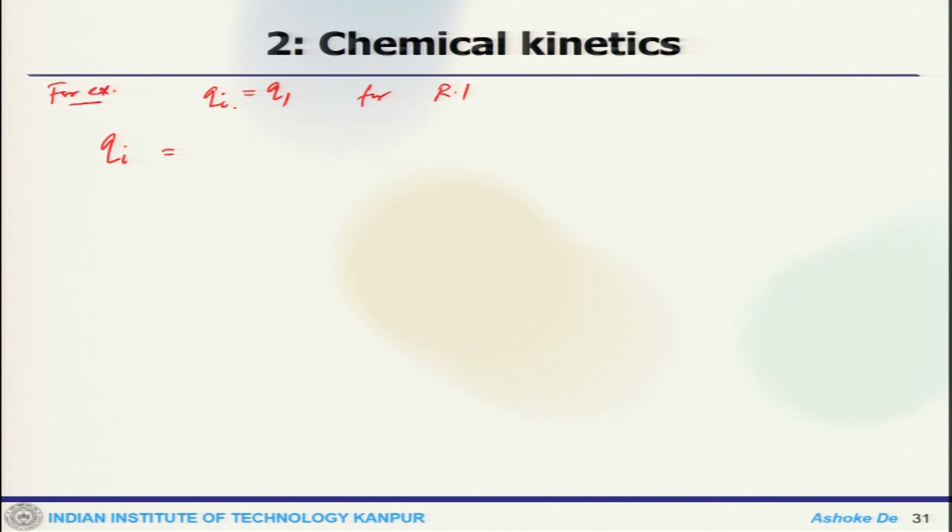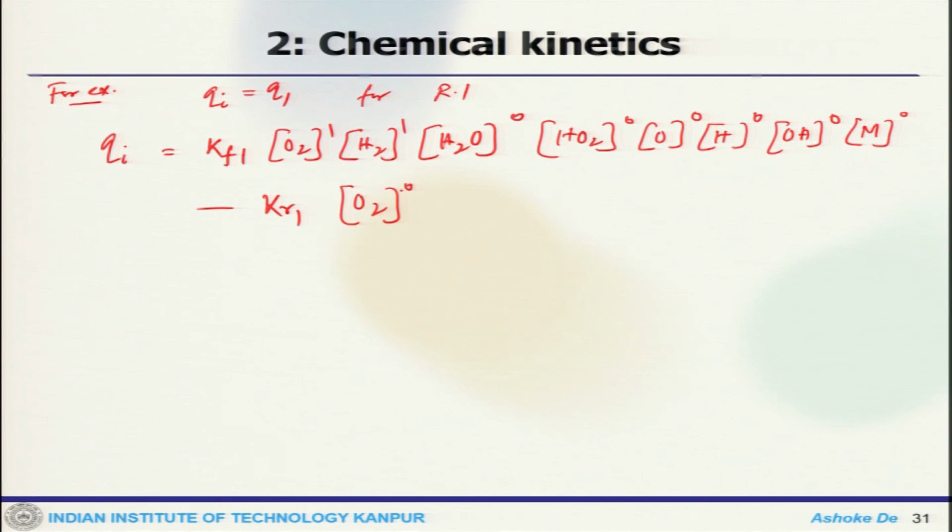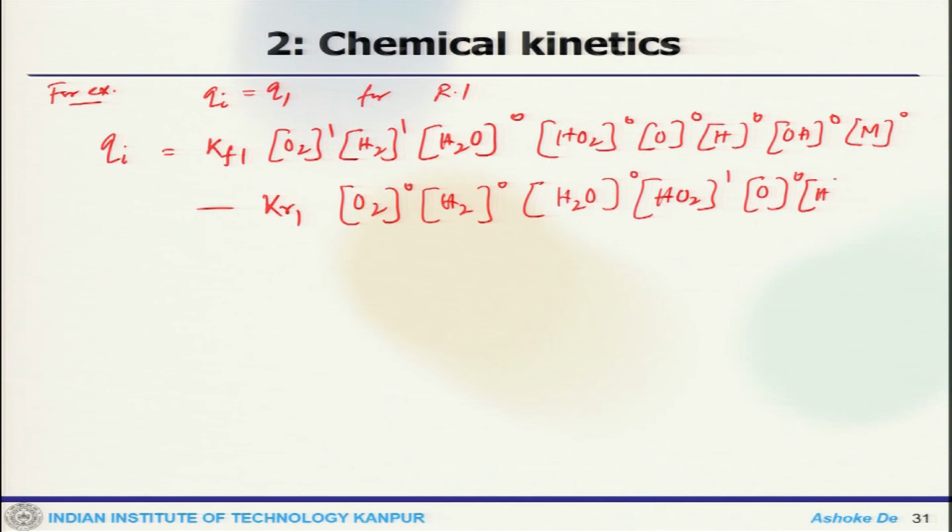Then q 1 is k f 1 times O2 to the 1, H2 to the 1, H2O to the 0, HO2 to the 0, O to the 0, H to the 0, OH to the 0, M to the 0, minus k r 1 times O2 to the 0 and H2 to the 0, H2O to the 0, HO2 to the 1, O to the 0, H to the 1, OH to the 0 and M to the 0.